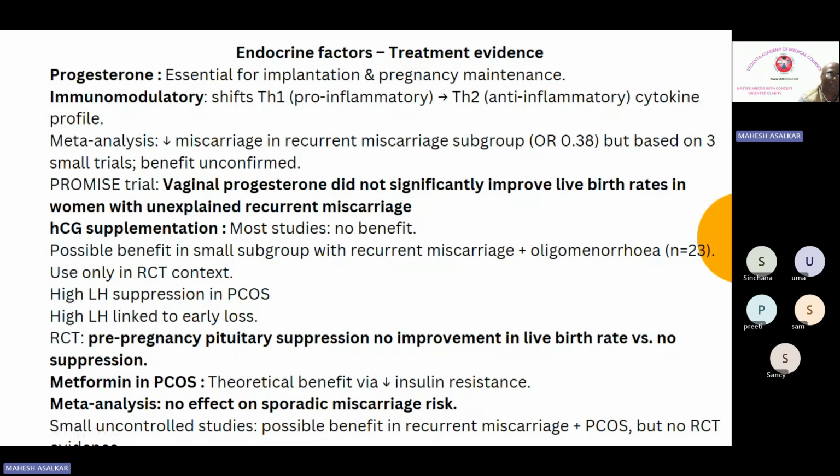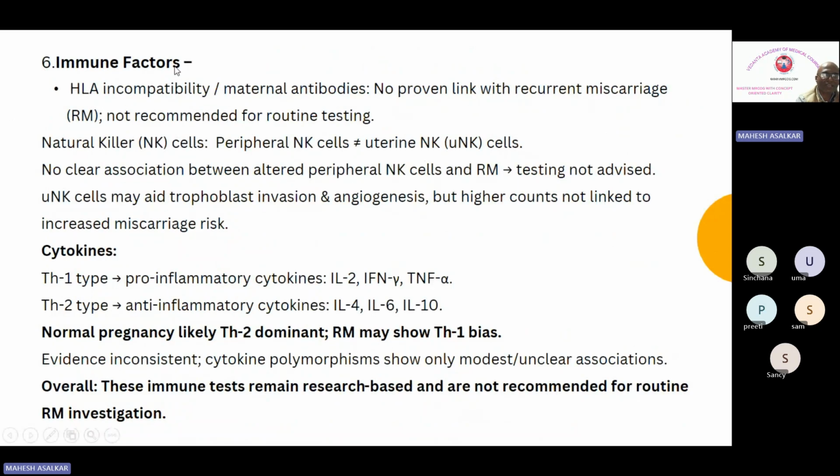Okay. Now coming to the next factor, that is the immune factor. There may sometimes be HLA incompatibility between the couples. If there is HLA incompatibility or maternal antibodies, there is no proven link with recurrent miscarriages, and routine testing of the couple for HLA incompatibility is not recommended. Okay, it is not recommended.